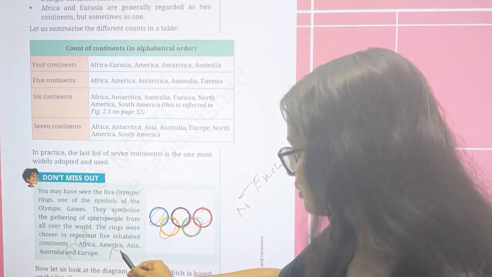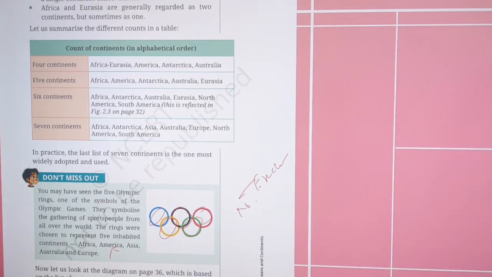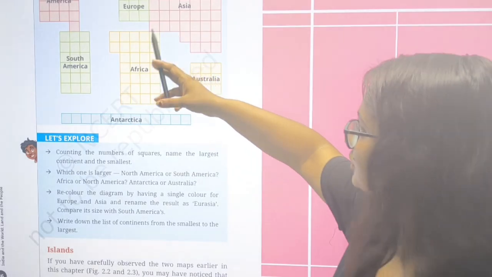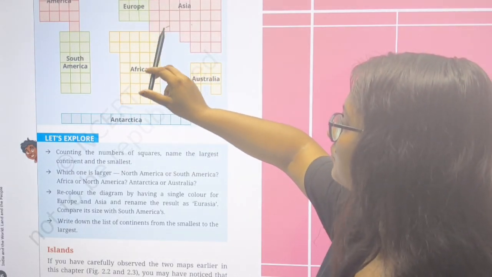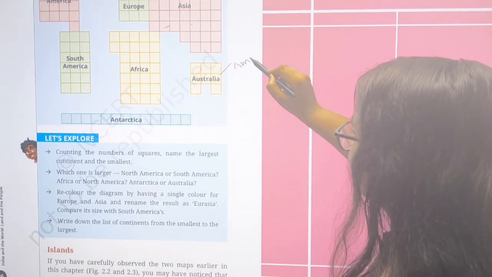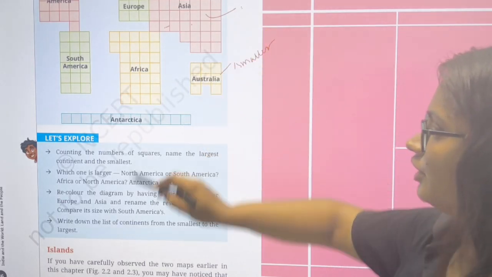America, that is North and South, which they consider as one. See, this is the part of things that Europe, Asia... this is the smallest continent. This is the largest and most populated continent.